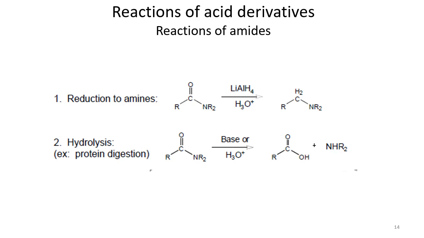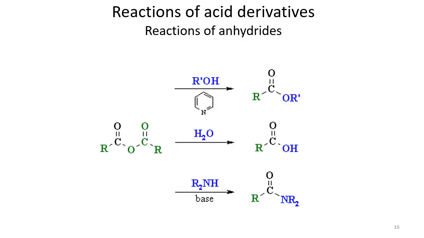Another reaction is hydrolysis. Hydrolysis is the same for all these acid derivatives: in the presence of acid or base, they go back to the original carboxylic acid, and the amine is produced as a side product. And then we have acid anhydrides. Acid anhydrides can be converted into other derivatives of these carboxylic acids. You can simply carry out the hydrolysis here.